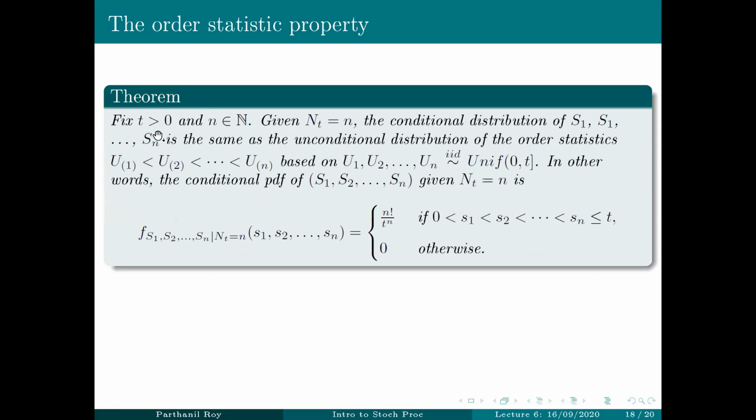If you fix a t, which is a positive real number, and an n, which is a positive integer, then given N(t) equal to n, so given that n arrivals have come up to time t, the conditional distribution of the times of the arrivals is the same as, so obviously this should be S2, there was a typo, sorry, I'll correct it.